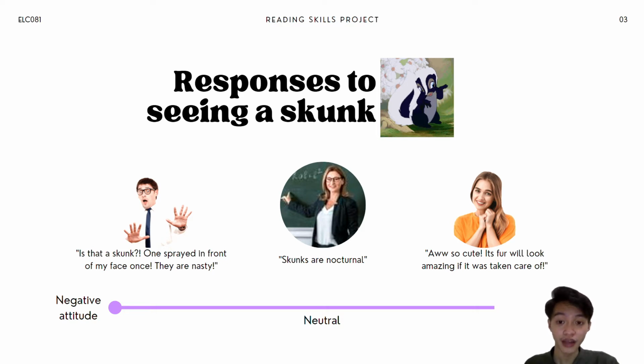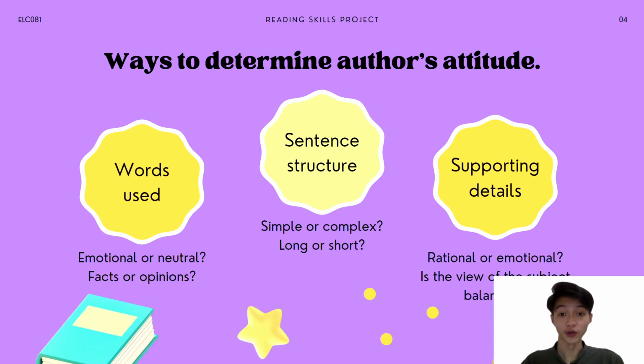See, it is easy to analyze the speaker's attitude if we are able to hear the speaker's voice and their facial expression. The question is, how do we do so when we are reading a written material without hearing the author's tone and watching his or her facial expression? To do so, there are 3 ways to determine the author's tone. We have to read between the lines.